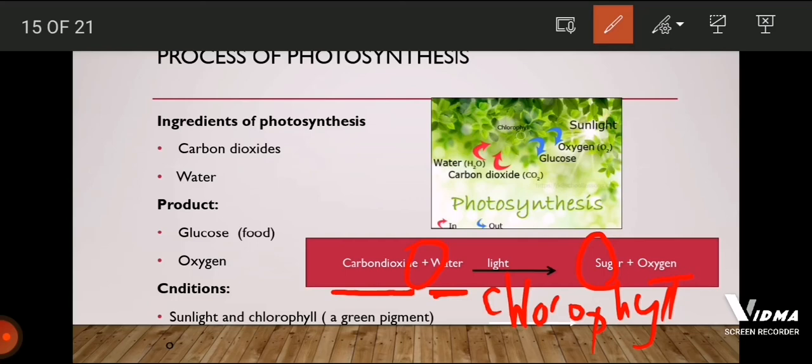Okay, now revise it. The ingredients of photosynthesis are number one, carbon dioxide, number two, water, and the products of photosynthesis are glucose and oxygen. And what are the conditions? Conditions for photosynthesis are sunlight, meaning without sunlight, the plant will not be able to carry out photosynthesis, and chlorophyll, the green pigment. Have you ever seen plant leaves that get yellow? They fall down because they don't have chlorophyll in them and they are not able to make their food.